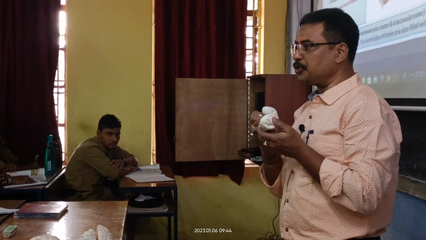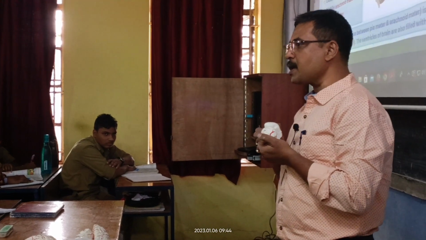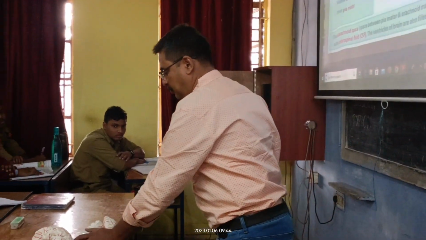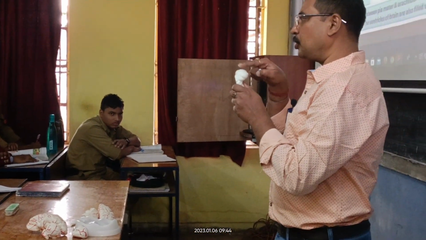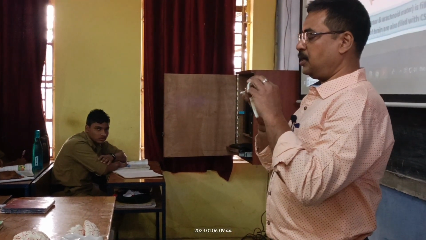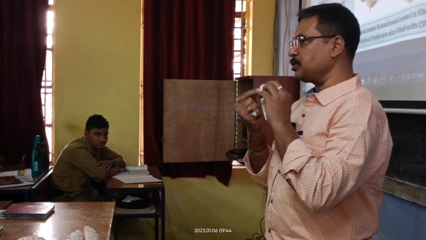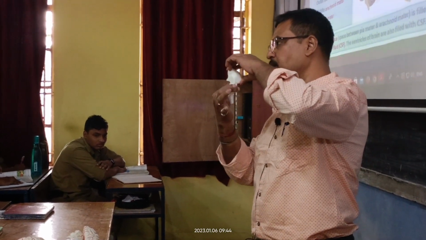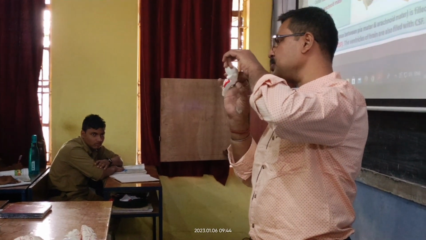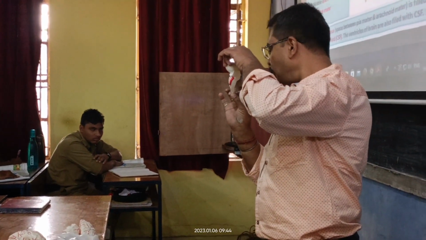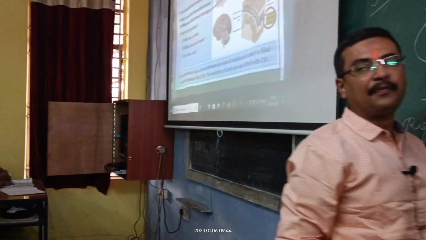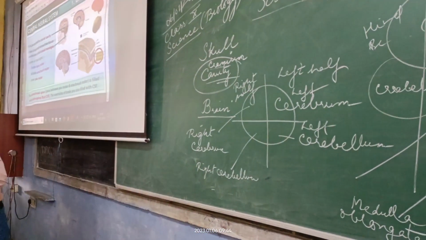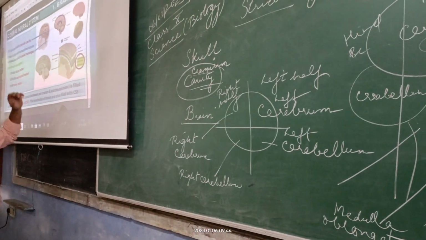This portion we are calling the cerebellum. At the top, we are calling it the hypothalamus, and then we have the pituitary, which is smaller and goes down. This is your pons, and this will be the medulla oblongata. Now these are the portions, and we'll go to the functions one by one.